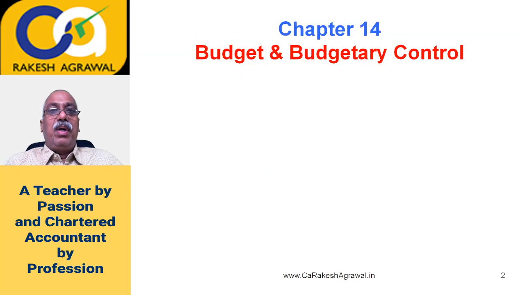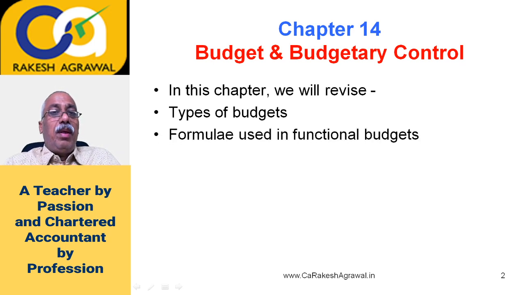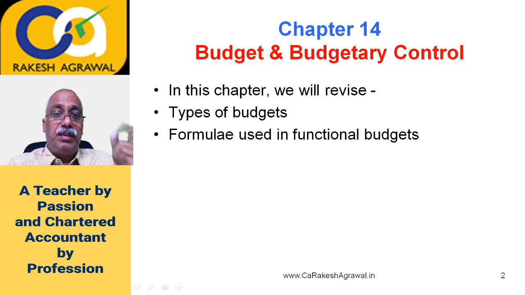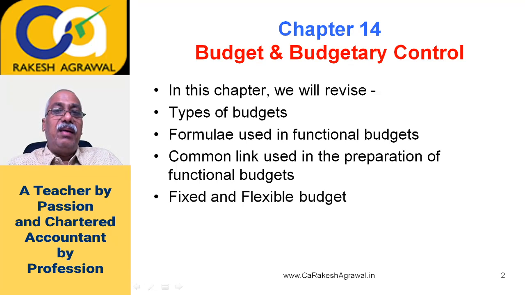Today we are going to cover chapter 14, that is budget and budgetary control. This is the chapter which we are going to deal with today. In this chapter we will revise types of budgets, then formulas used in functional budgets, the common link used in preparation of functional budget, and fixed and flexible budget. This is the plan for today. Let's begin.